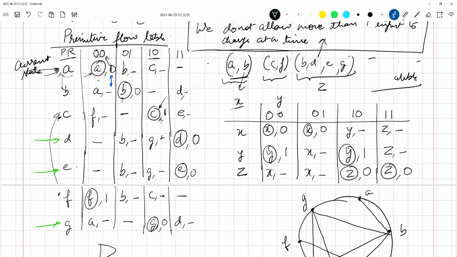So why have we reduced this table to only 3 states X, Y, Z? Like if we replace A by X, then B by another X. Why have we reduced it to only three, X, Y, Z? B is not another X. So what are we doing? We are combining these two rows. A and B are compatible with each other, so I'm combining these two rows because they are giving me the same result. So A has been replaced by X and B is also replaced by X by combining these two.